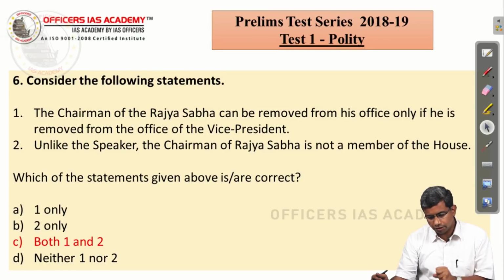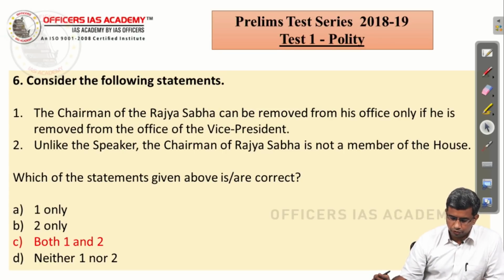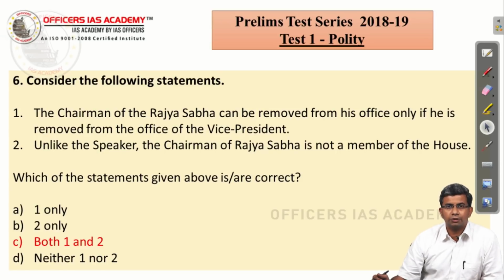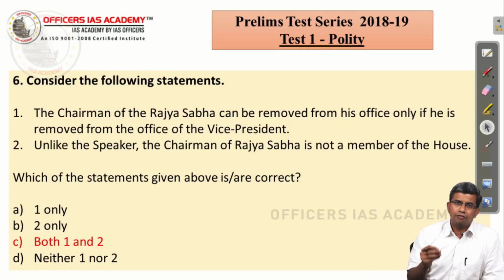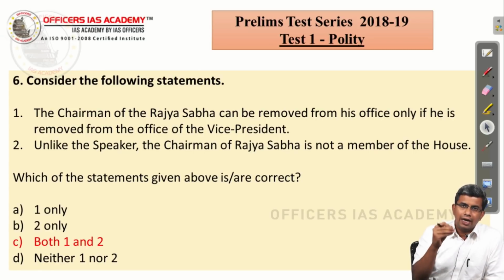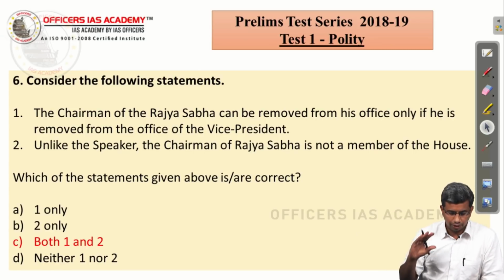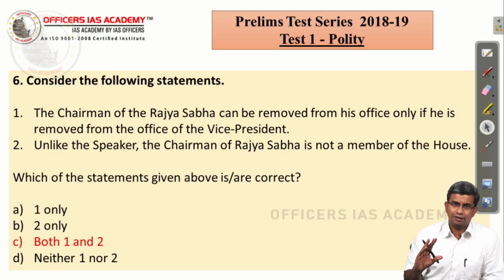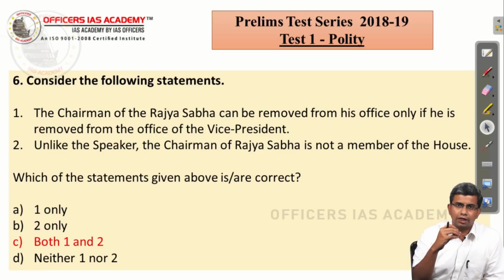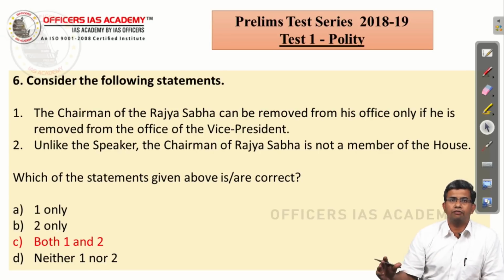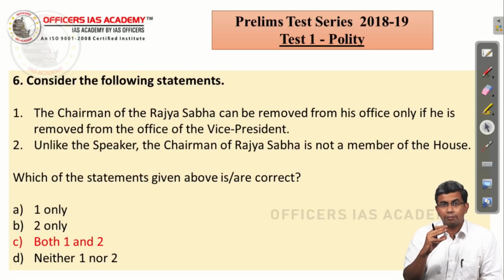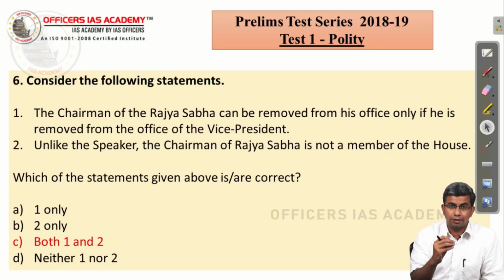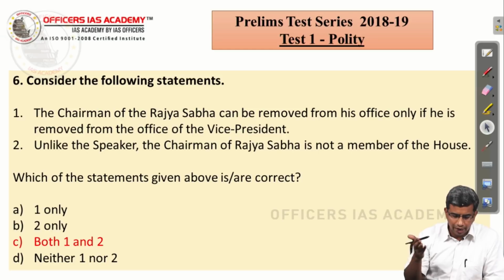Consider the following statements. The chairman of Rajya Sabha can be removed from his office only if he is removed from the office of vice president. It's a very straightforward statement. We know that the vice president is the ex officio chairman of Rajya Sabha. So the first statement is correct. The moment you decide that one statement is correct, you are automatically making it a 50-50 question. So please be careful about these simple techniques that you should definitely employ. Do not get confused between all the 4 options in the test and waste your time. You know the first statement is right. So the choice is between A and C.